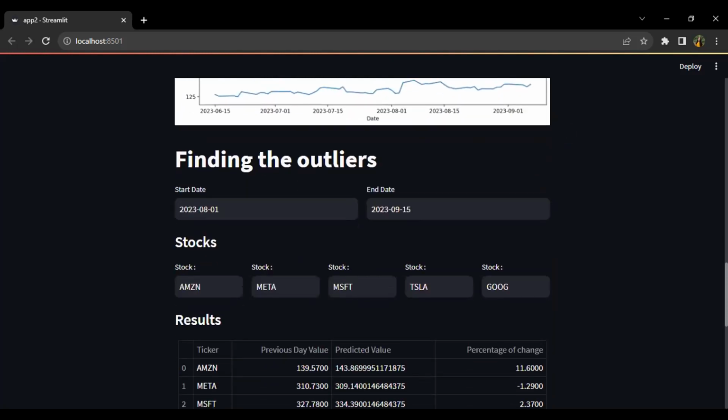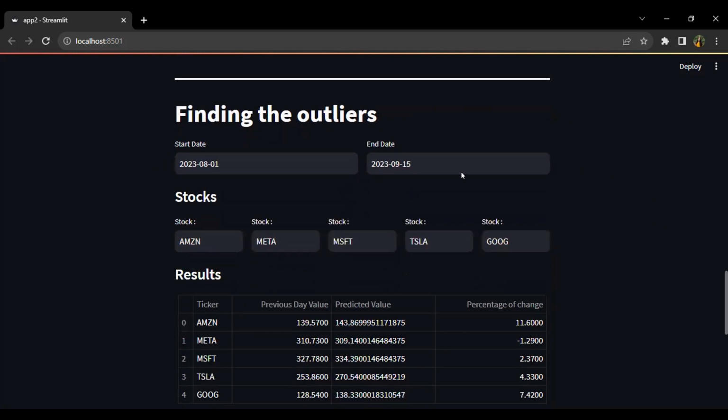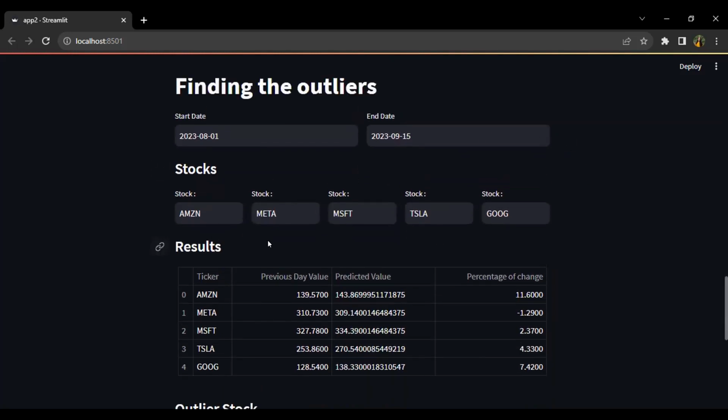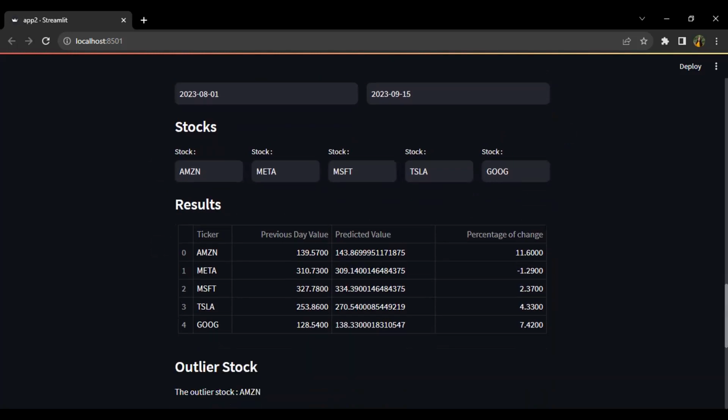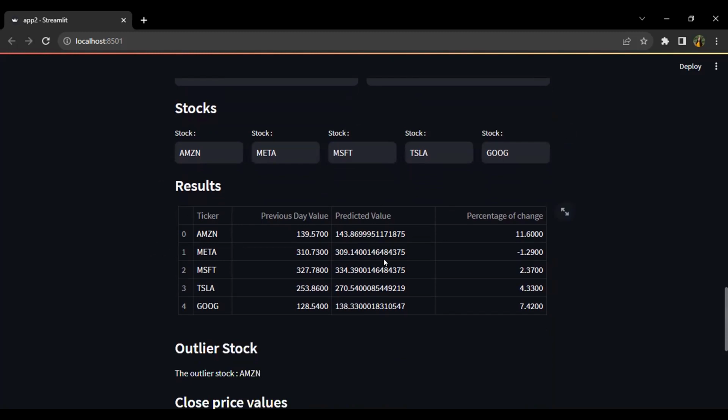And then the second part of our dashboard, finding the outliers. Here also you can select a period to get the outliers. Once you enter the end date, the outlier stock for the next day will be predicted by our model. So here you can pick the number of stocks. In our case, we have picked 5 stocks. And then in the results, you can see the predicted values for the next day, the closing price values, and we have calculated the percentage of change.